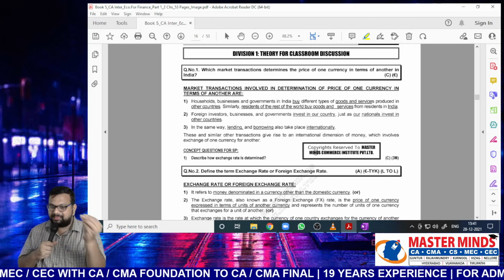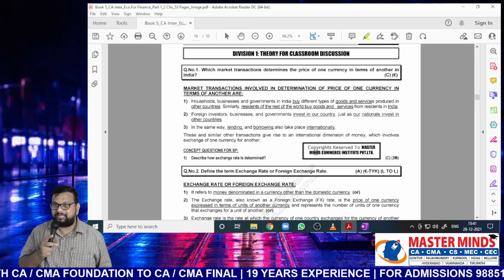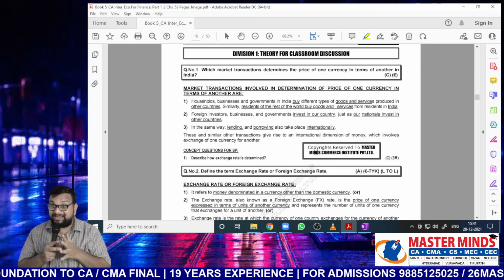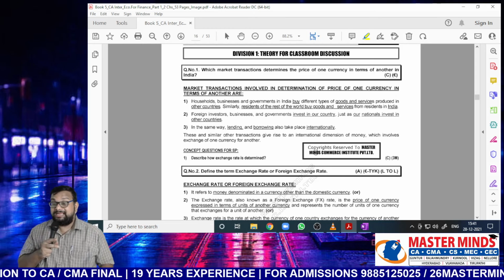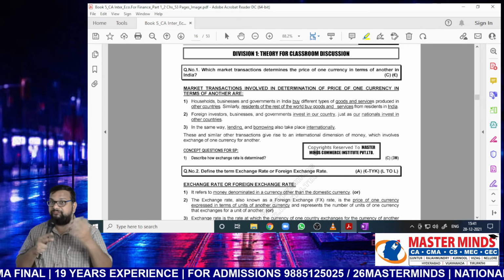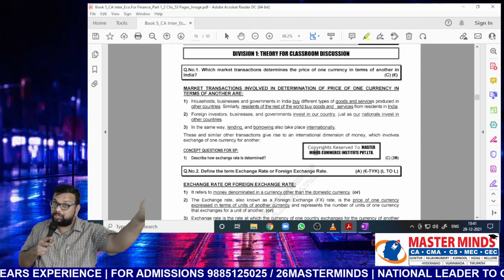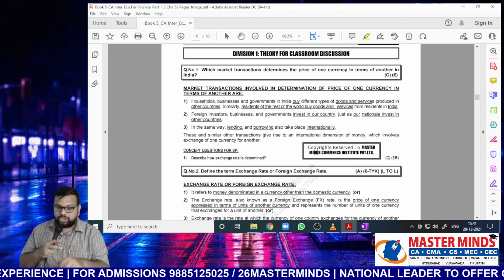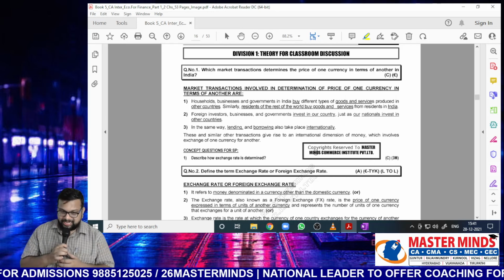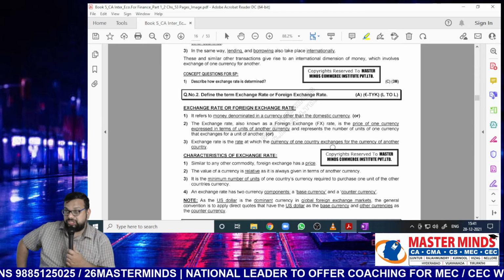These and similar other transactions give rise to an international dimension for money. That means money is not restricted to one particular country, Nana. It has an international dimension. Just the form or appearance may change, but it is also money. Dollar is also money. Rupee is also money, Nana, which involves exchange of one currency for another. This is about question number 1. Next, Nana. Define the term exchange rate or foreign exchange rate.